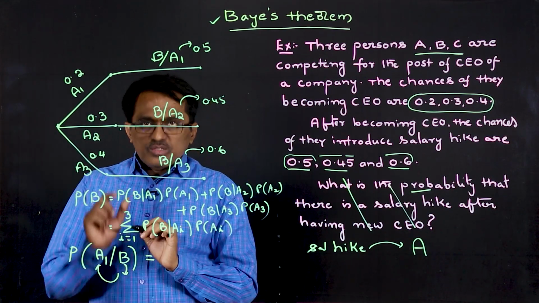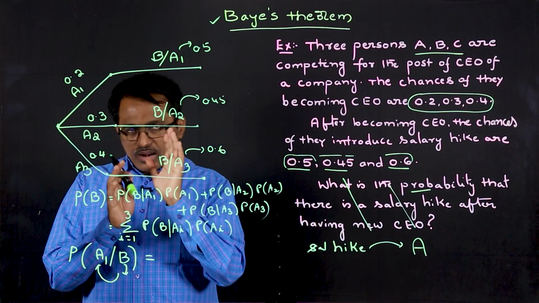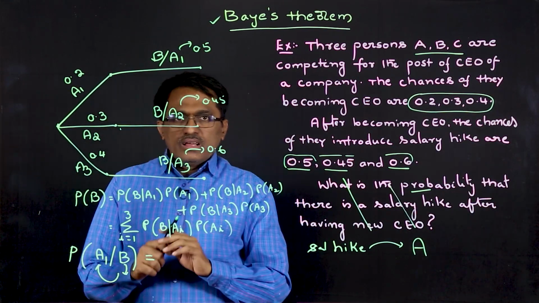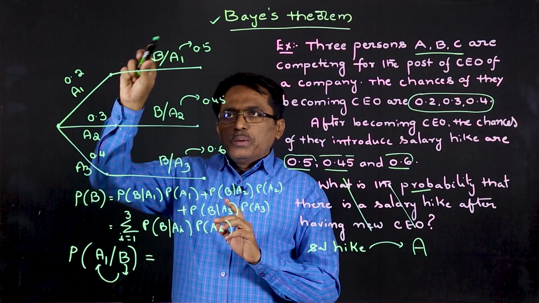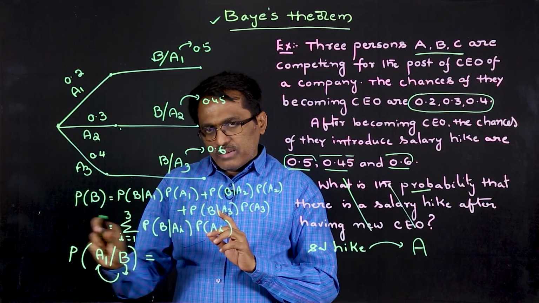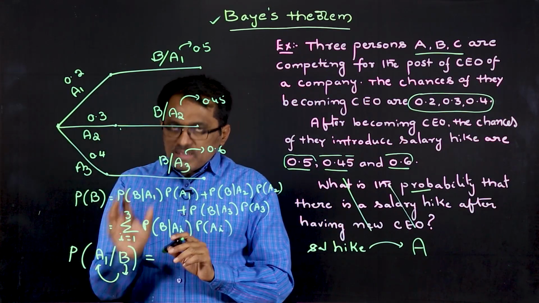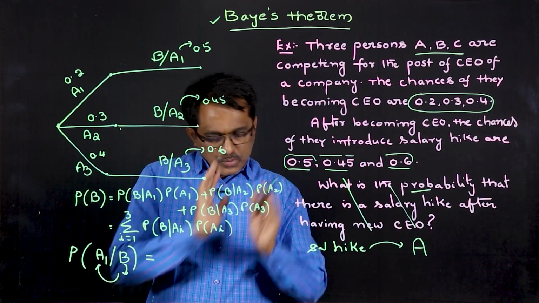Right? So this is what we have to find. Now, similar to the discussion we had, try to differentiate between B given A1 and A1 given B. Once it is clear, then we can solve this problem.